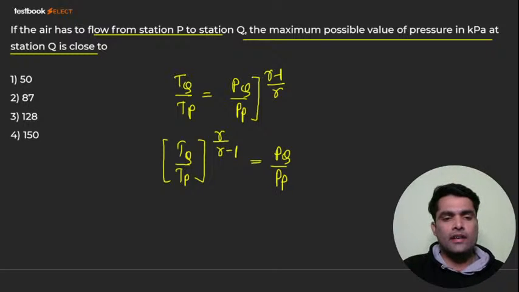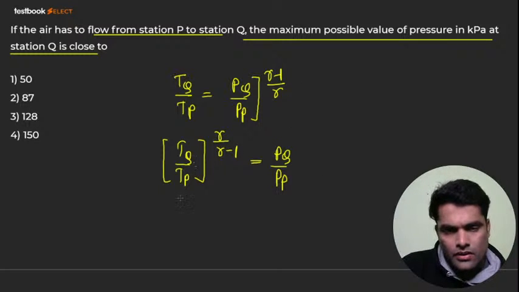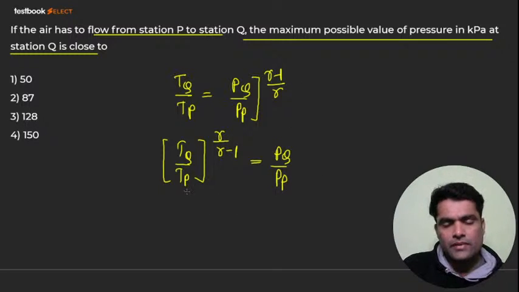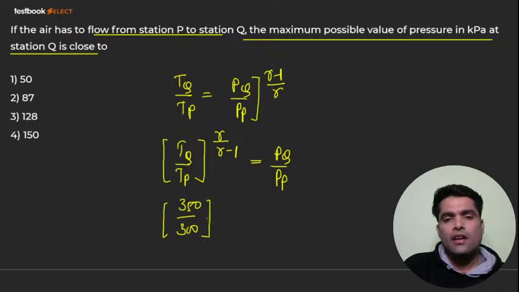Then you can simply put the values and get the answer. Gamma you can take as 1.4. TQ is 300. The exponent is 1.4 divided by 0.4.